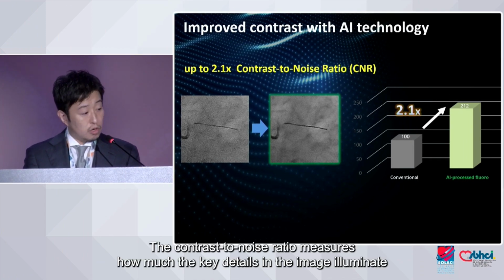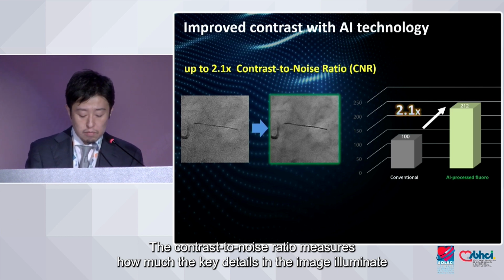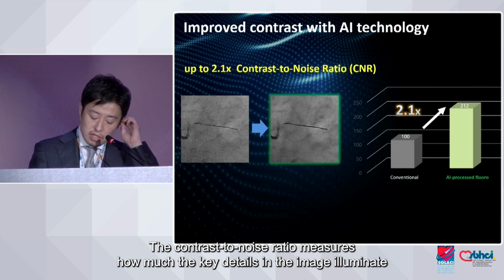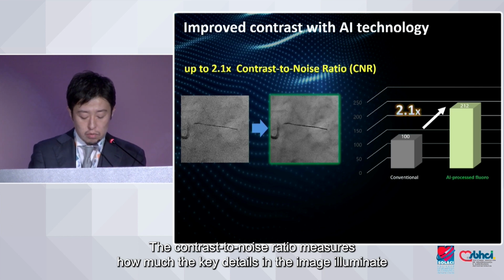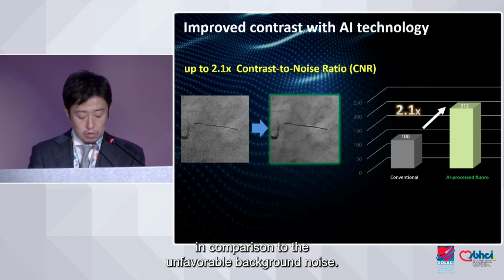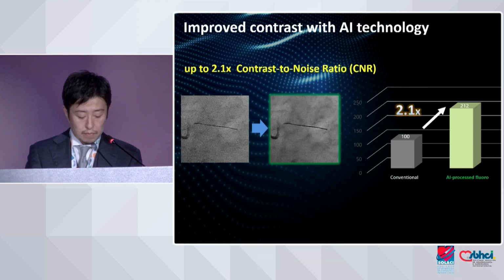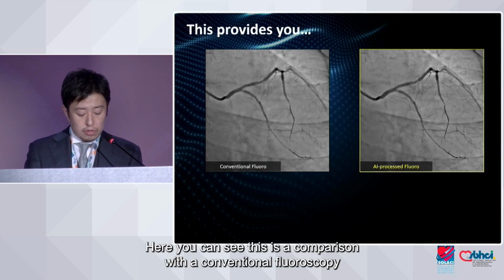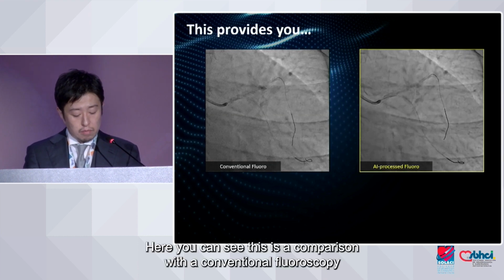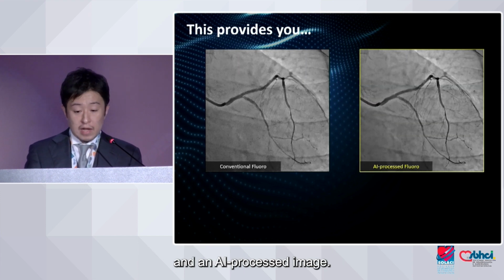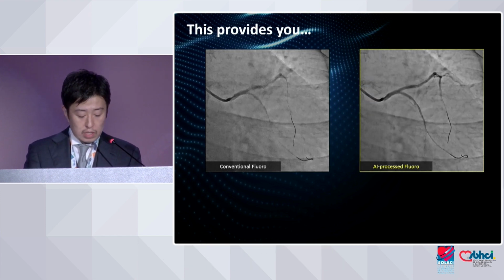The contrast to noise ratio measures how much the key details in an image illuminate in comparison to the unfavorable background noise. And the CNR increased by nearly 2.1 times due to Canon's latest technology. So here you can see a comparison between conventional fluoroscopy and an AI processed image.